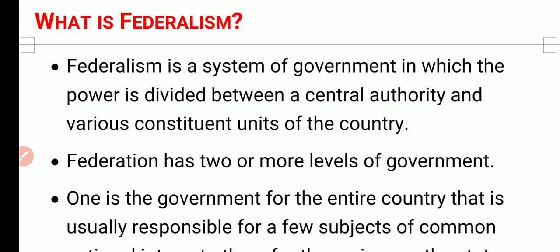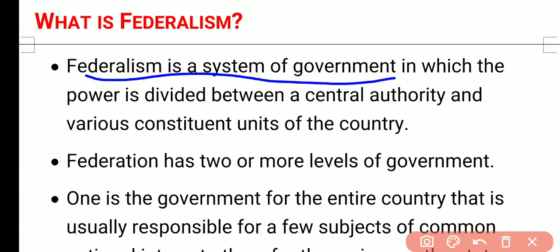Central government for the entire nation, for the states' administration we have the state governments, and for the local administration we have the local government. This is federalism. If we discuss the definition, what is federalism? Federalism is a system of government. What is federalism? This is a system of government in which we have one or more than one level of government.